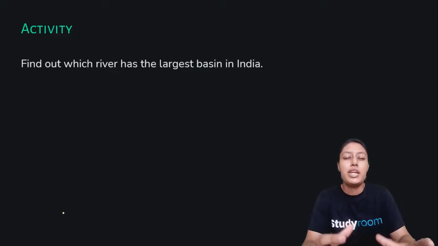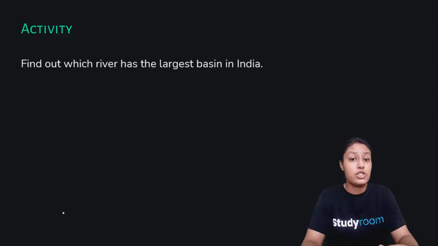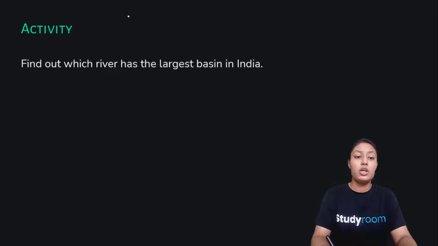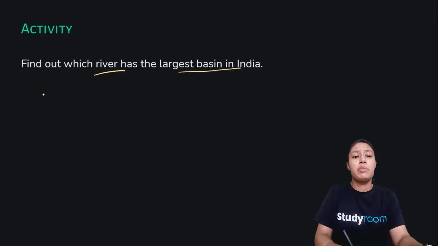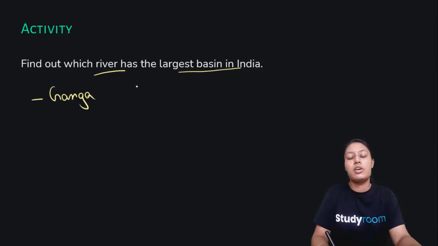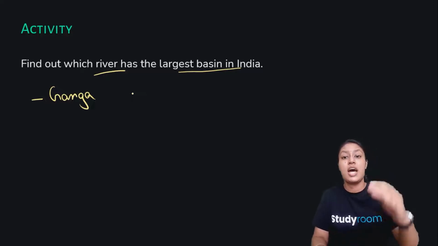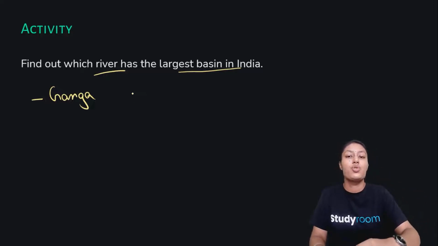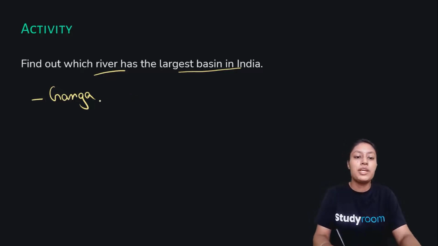Now, let's sit and brainstorm a little about rivers of our country. Which river has the largest basin in India? What do you think? You all must have heard the name of this river. It is Ganga. So the Ganga River has the largest basin as it covers mostly all over India. It starts from the north and reaches the central part and then the south. So Ganga has the largest basin in India.